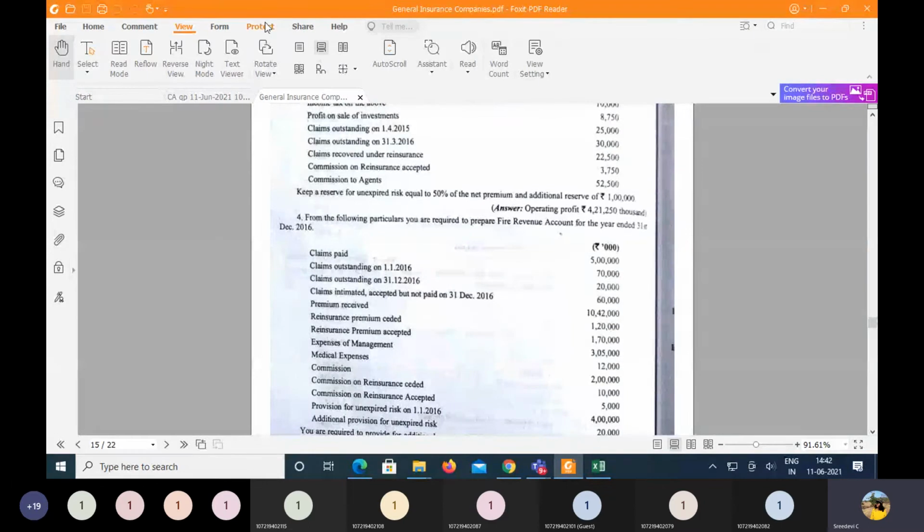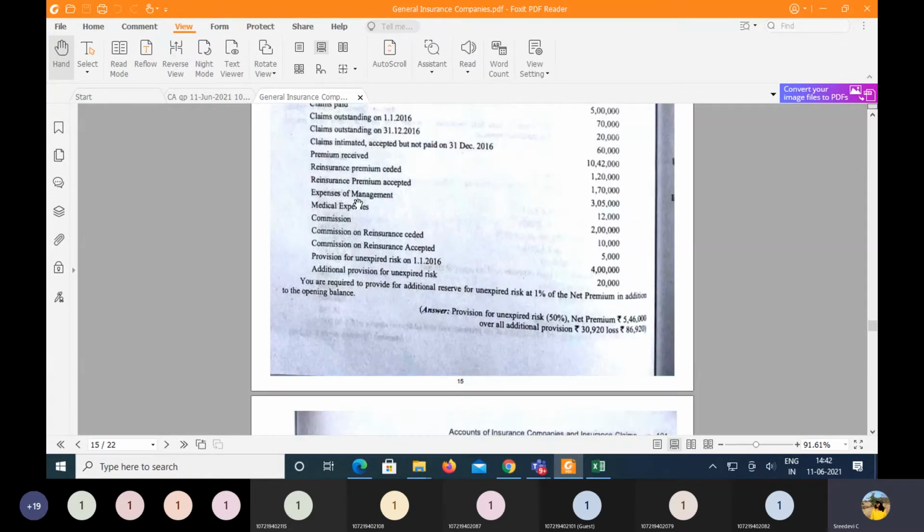If they say with regard to claims, or with respect to claims or whatever it is, then you are going to add this to the claims amount. Okay. Then commission, followed by reinsurance commission ceded and reinsurance commission accepted. You pretty well know what is to be done to find out the amount of the commission to be charged to the revenue account.